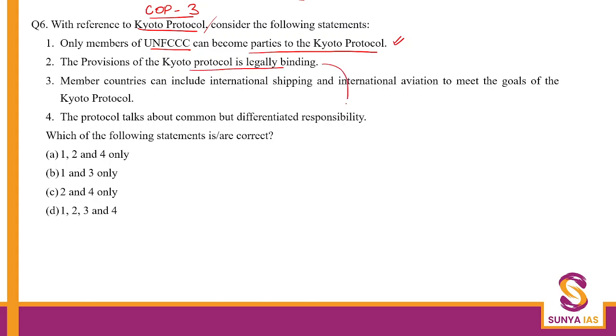In fact, the Kyoto Protocol talks about how greenhouse gas emissions have to be stabilized, and it has commitment periods for the developed countries. This is the point of difference when you compare Kyoto Protocol with the Paris Climate Deal. Kyoto Protocol would deal with the developed countries. So yes, this is legally binding.